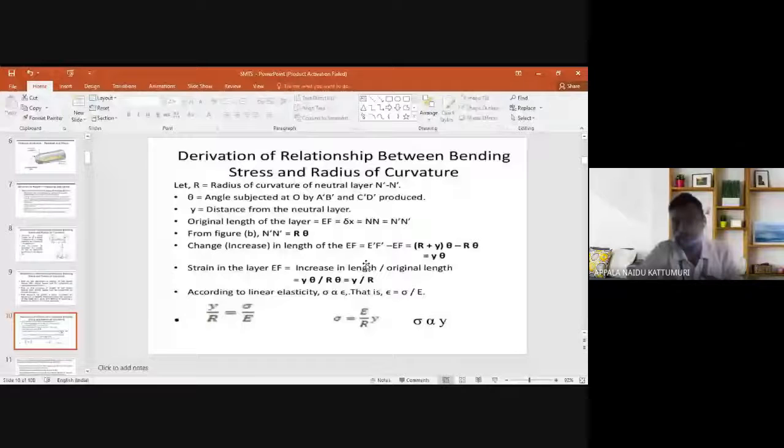The changing length is y into theta. The strain in the layer EF is equal to the increase in length by the original length. The strain is y by r.